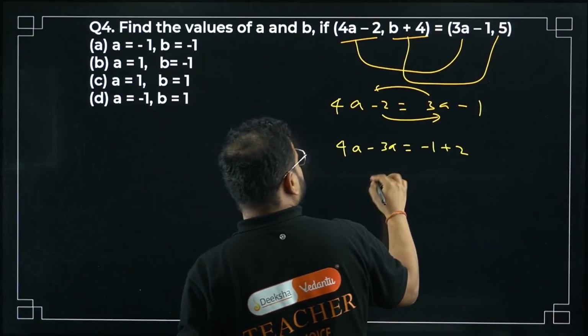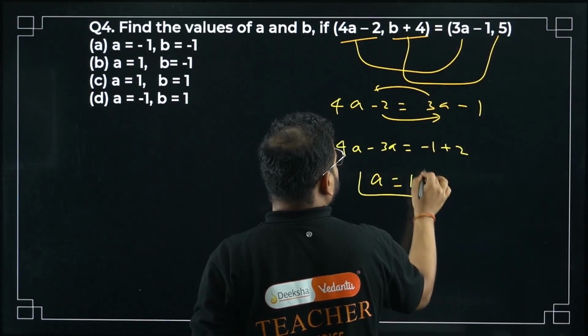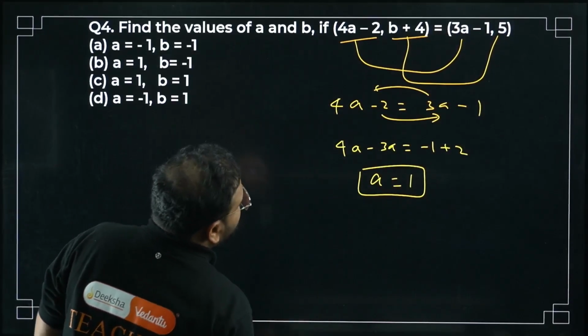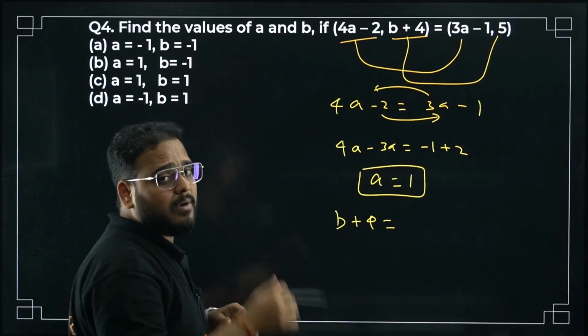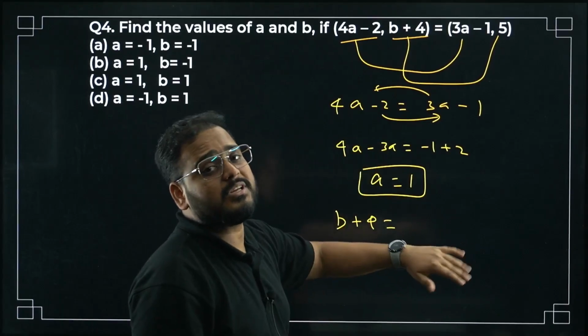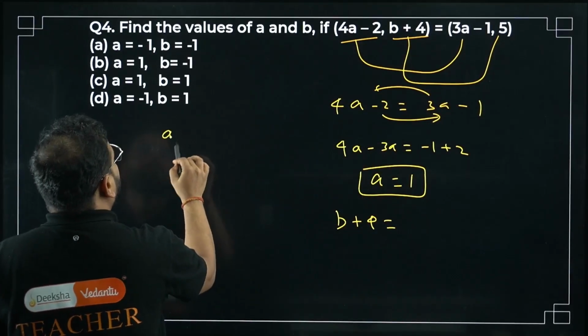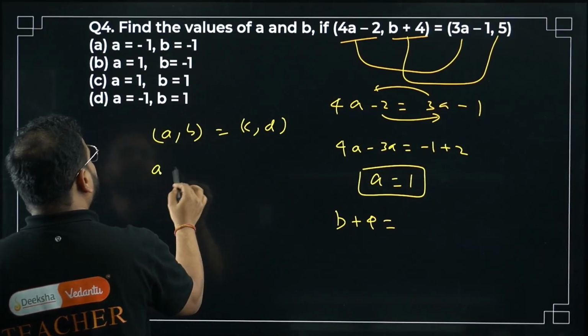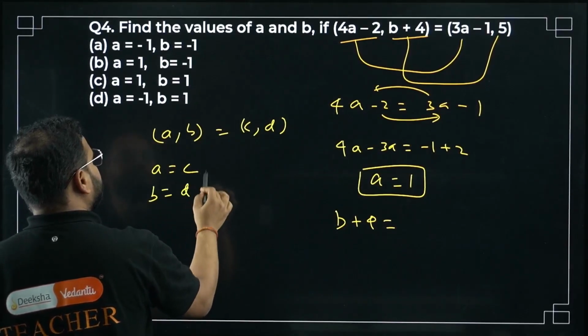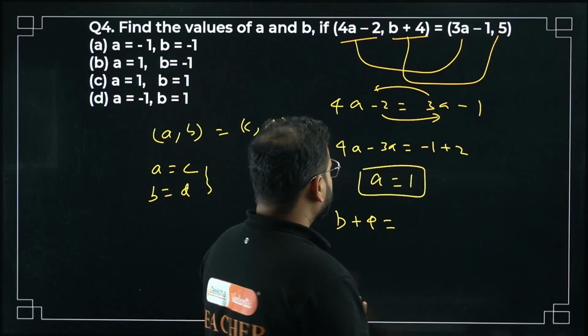So A equals 1. The next one: B plus 4 equals 5. Why? The property is that (A, B) equals (C, D) when A equals C and B equals D. Same thing I'm using over here: B plus 4 equals 5.